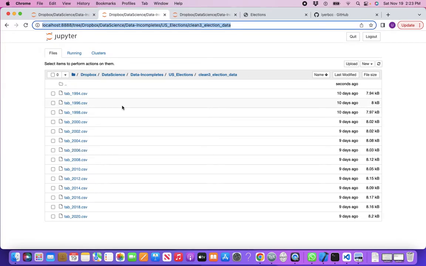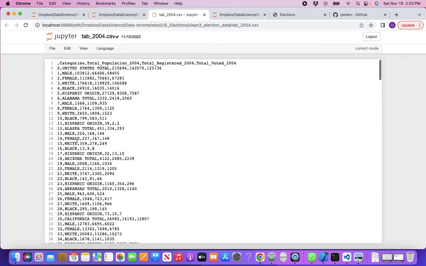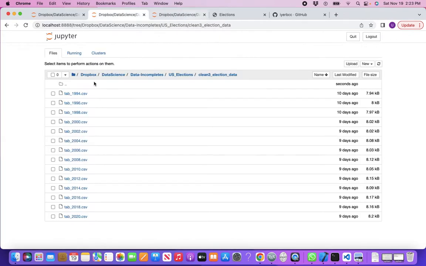So we went through several rounds of cleaning until we came to clean 3, the third cleaning session, and here it's much better. All the cleaning was undertaken using Pandas and PySpark. Various versions of cleaning had to go through.